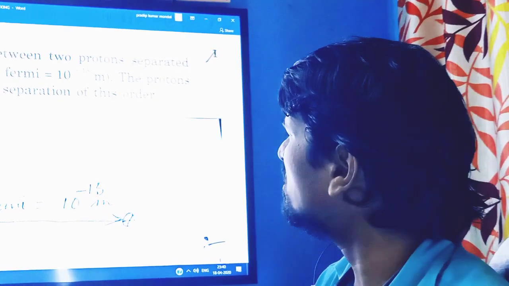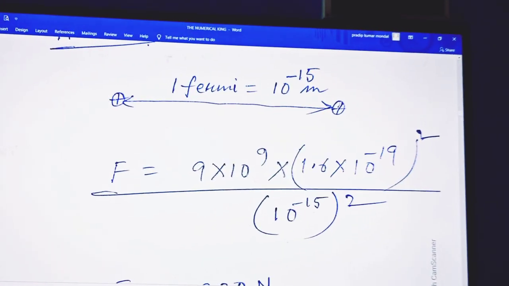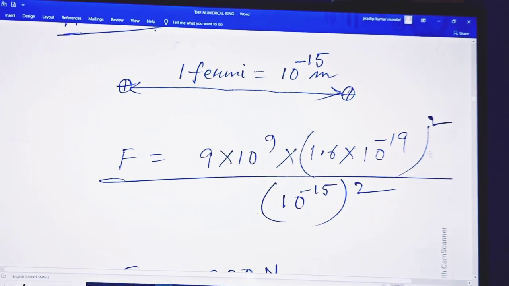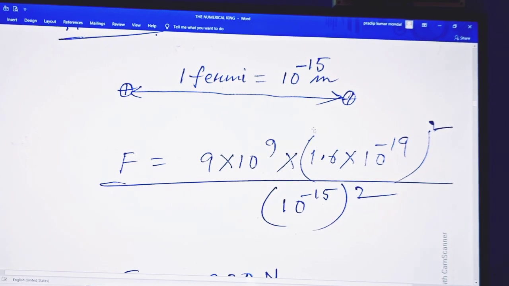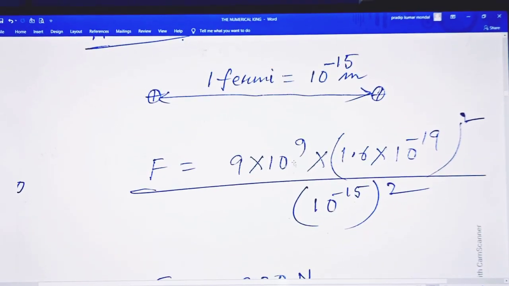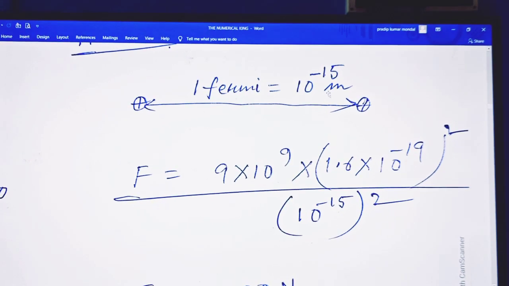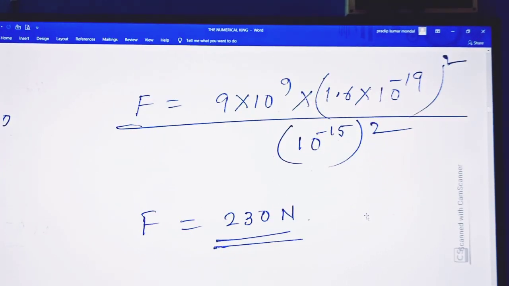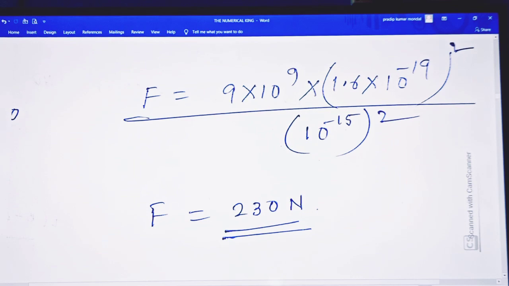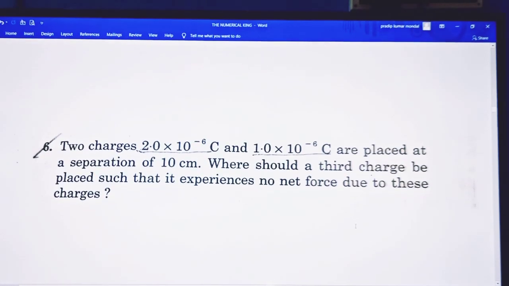The distance is given, a nucleus separation of this order. The charge of the proton is 1.6 into 10 to the power minus 19, as all of you know. So 9 into 10 to the power 9, this is the value of kappa, the proportionality constant, into Q square divided by the separation, 10 to the power minus 15 meter. So F equals 230 Newton. 230 Newton is the repulsion force between two protons within a particular nucleus.